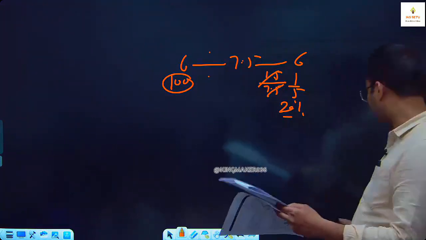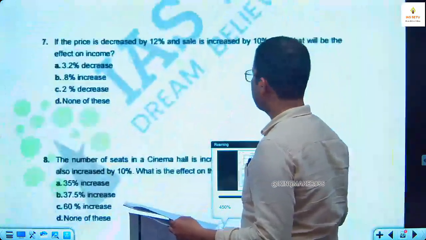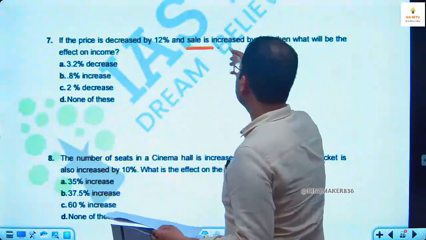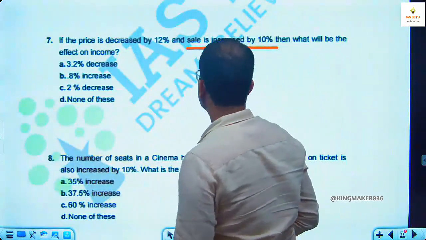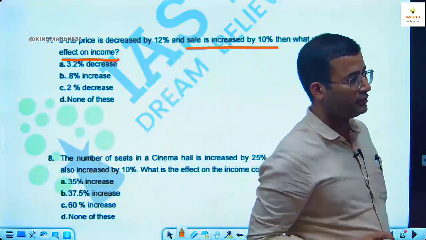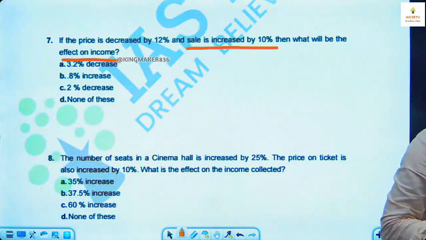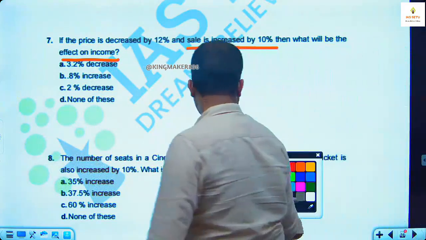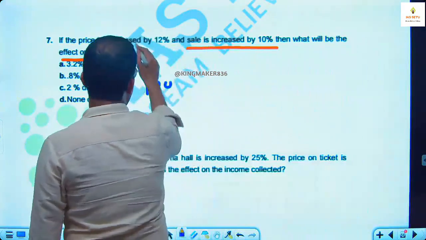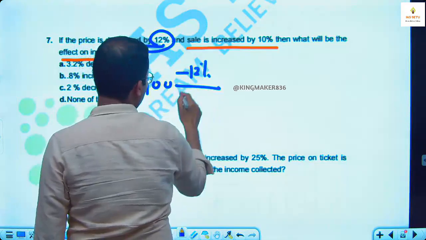Question number 7: price is decreased by 12%, sale is increased by 10%. What will be the effect on income? Tell me, is it a type 1 question or type 2 question? Type 2. In type 2, either we will apply the formula or we will apply PCC. What do you want? PCC. Start with 100.